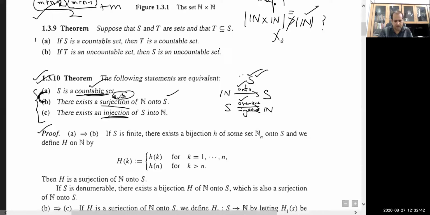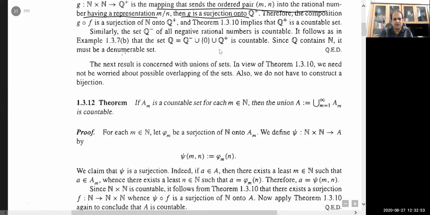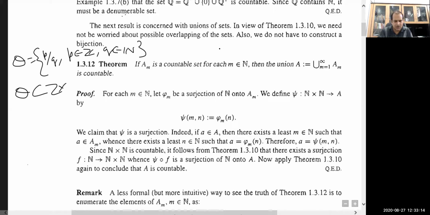After doing this theorem, there is another proof. Let me just give an idea of that one. This is complete, but Q cross Q can also be proved as follows. Q is defined as the collection of all those p by q such that p belongs to the set of integers and q belongs to the natural numbers, and GCD of p, q is one, in standard form. So you can see that Q is a subset of Z cross Z.